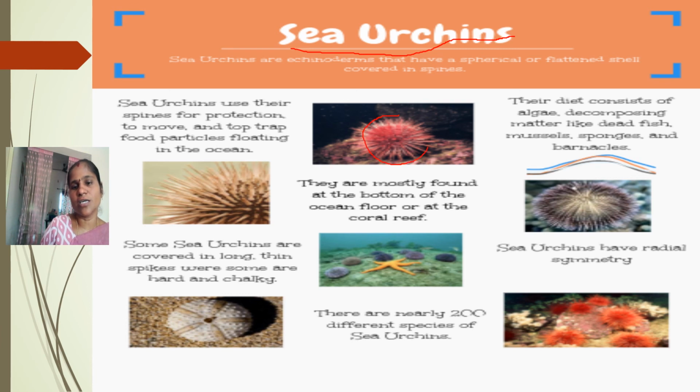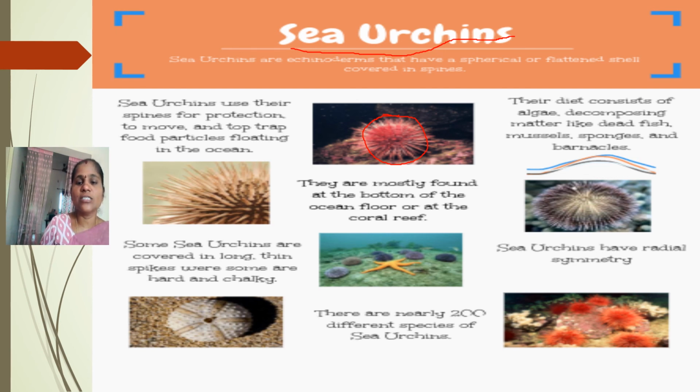Observe the picture. These sea urchins use their spines for protection, to move, and to trap food floating in the ocean. What foods are floating in the ocean? To trap that food, and it will eat.